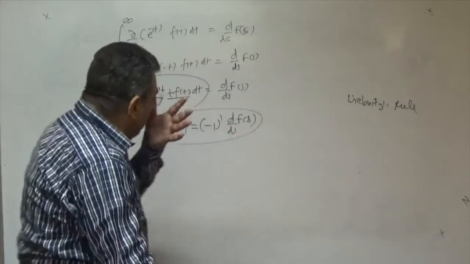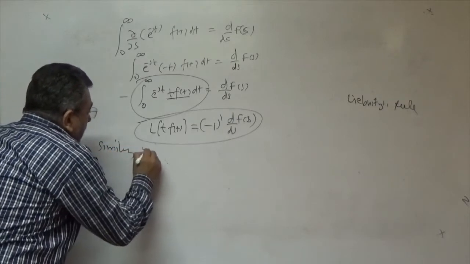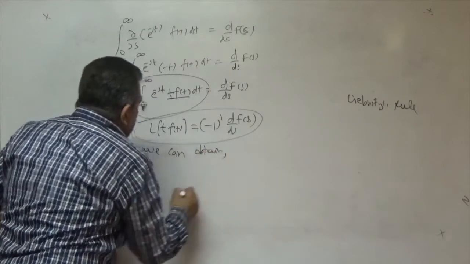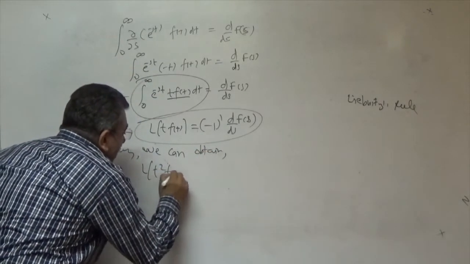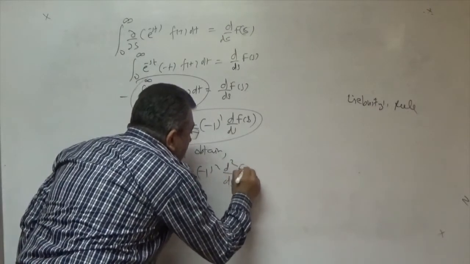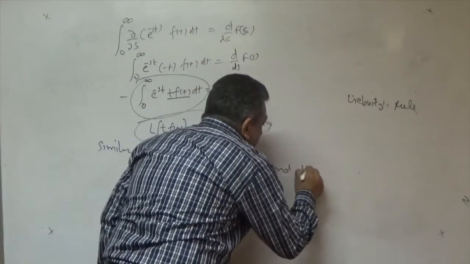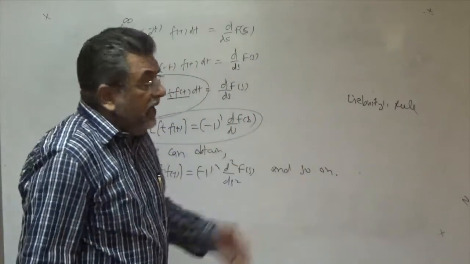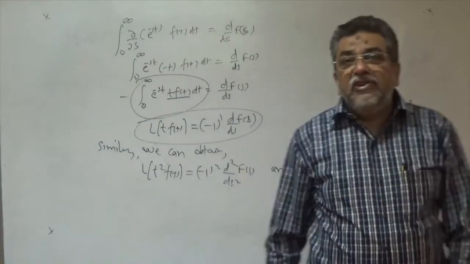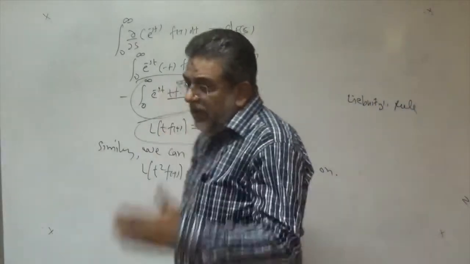In a similar way, we can obtain the Laplace transform of t square f(t) is minus 1 whole square, the second derivative of F(s), and so on, up to the nth derivative: the Laplace transform of t to the power n f(t) equals minus 1 to the power n, the nth derivative of F(s) with respect to s. So today I discussed these three results.